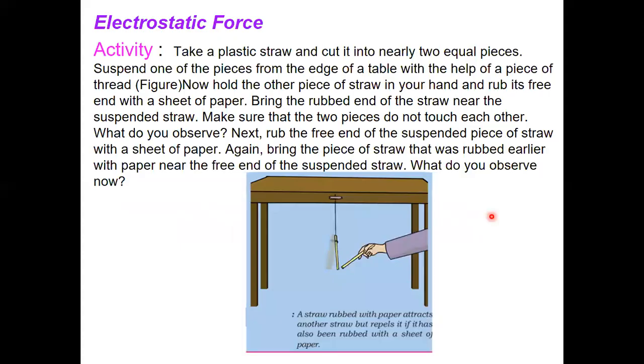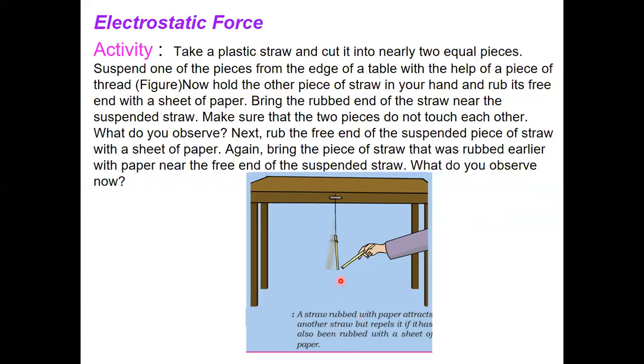Next one is the electrostatic force. Here one activity is given. Take a plastic straw and cut it into two nearly equal pieces. Suspend one of the pieces from the edge of a table with the help of a piece of thread. Now hold the other piece of the straw in your hand and rub its free end with a sheet of paper.